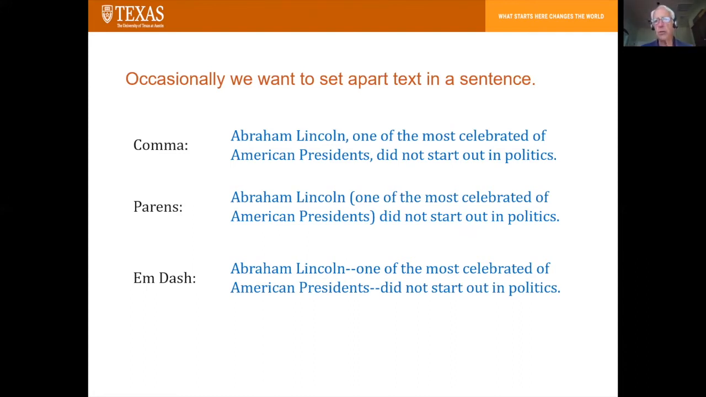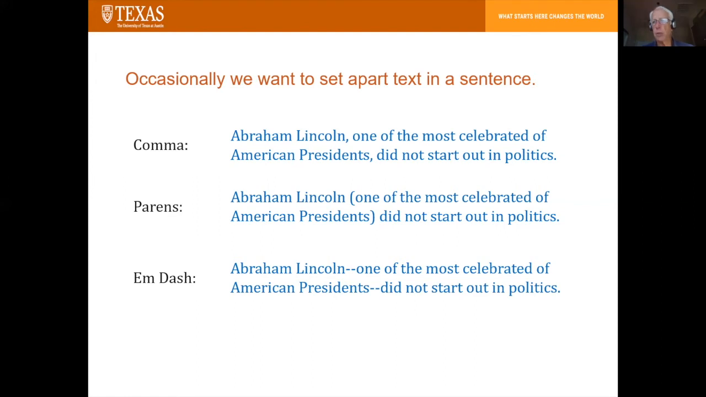I have to warn you, there's a whole group of people out there that don't like parentheses in the middle of a sentence, and I'm one of them. I feel like it just disrupts the flow and annoys the reader. But the bottom line there is you should probably know your reader and whether they have a hot button about parentheses or not. But it is correct, as is the third way, which is called the em dash. Abraham Lincoln, em dash, one of the most celebrated of American presidents, em dash, did not start out in politics.